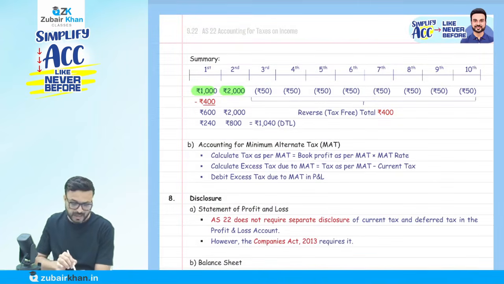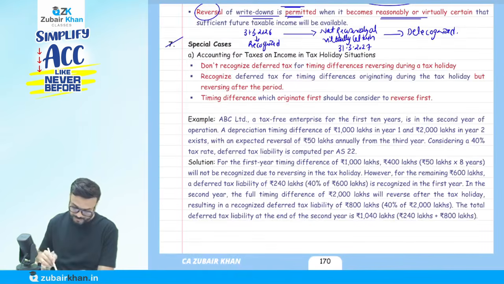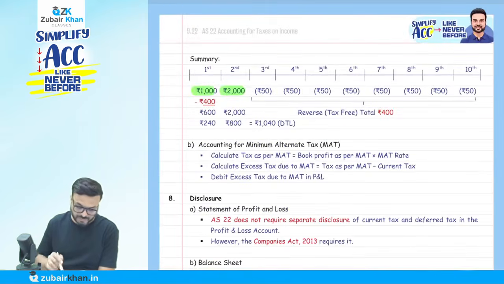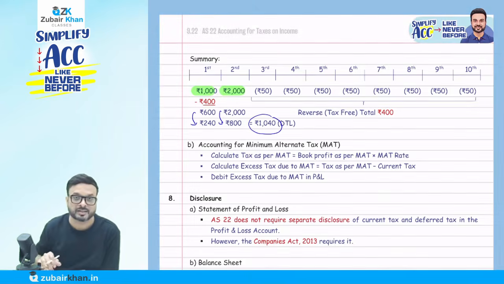So from this 1,000, I am not going to create a deferred tax on 400 because this 400 is going to reverse during the period on which there is no tax. So 1,000 minus 400 is going to come how much? 600. So on these 600 and on these 2,000, I am to create a deferred tax. The rate of tax given in the example is 40%. So the 40% on these 600,000 and 200,000, we are going to create deferred tax liability on 1,040. You got the point? This is what they have mentioned.